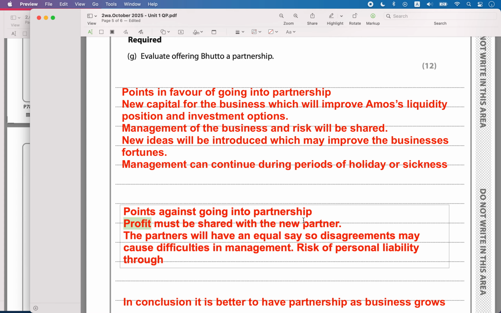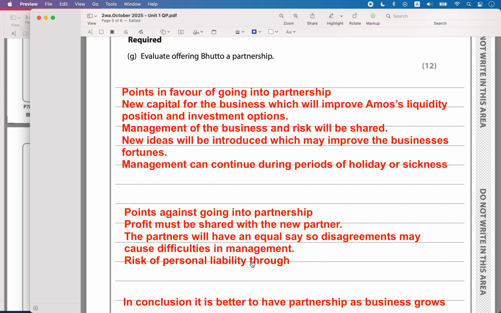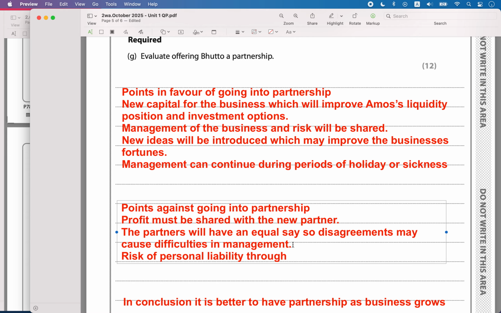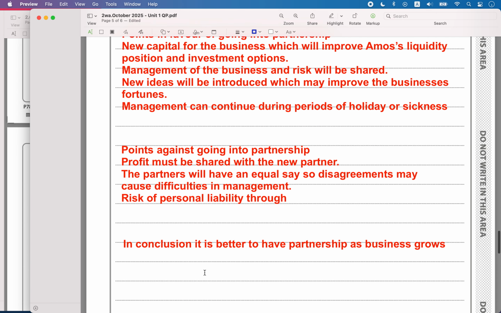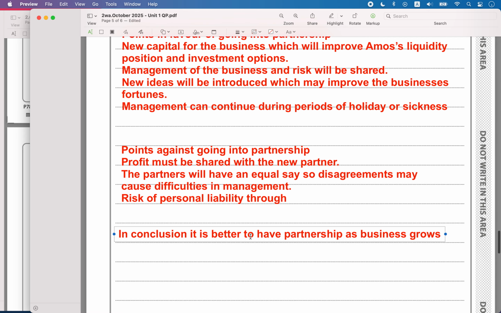The profit will have to be shared with the new partner. It will no longer be the whole of the profit; it will be like one third and two thirds, as partners will have to share the profit. Partners will have an equal say, so disagreements can cause difficulties in management. You can have personal disagreements on certain decisions and it can delay progress in the business. Then there is the risk of personal liability. Suppose a partner takes a loan and doesn't settle it, then there will be a risk of liability.